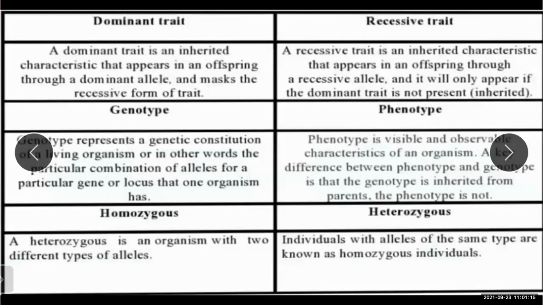Up till here you understand what is dominant trait, recessive trait, genotype, phenotype. Now homozygous and heterozygous we will see further. What is homozygous? I will explain you later. Okay, beta. Chalo. Now moving further.